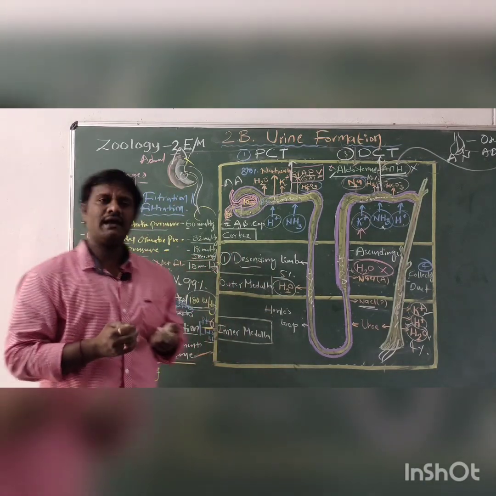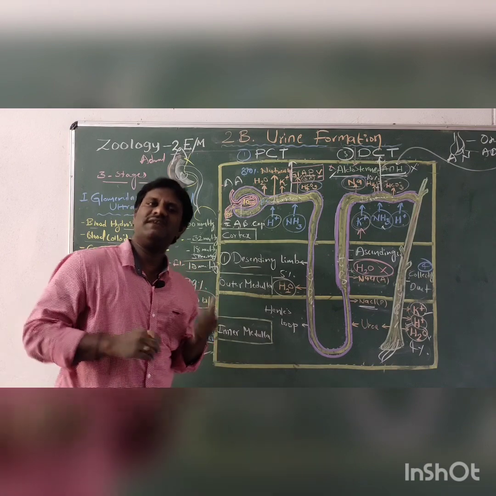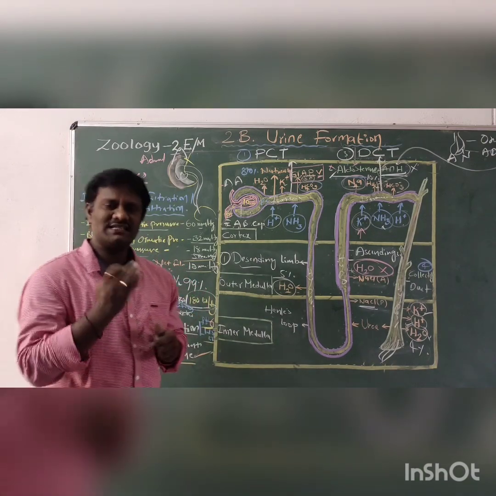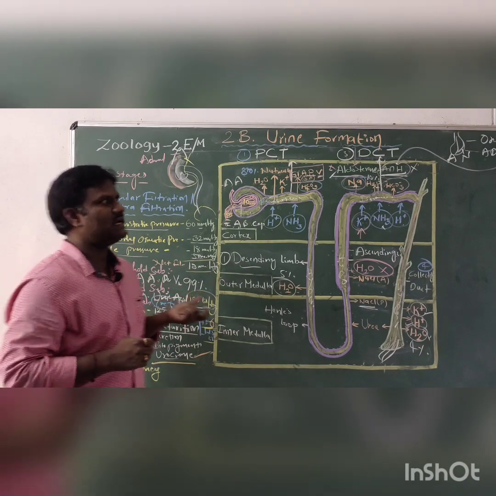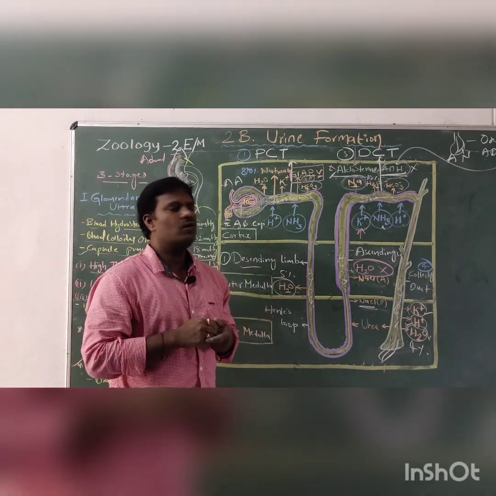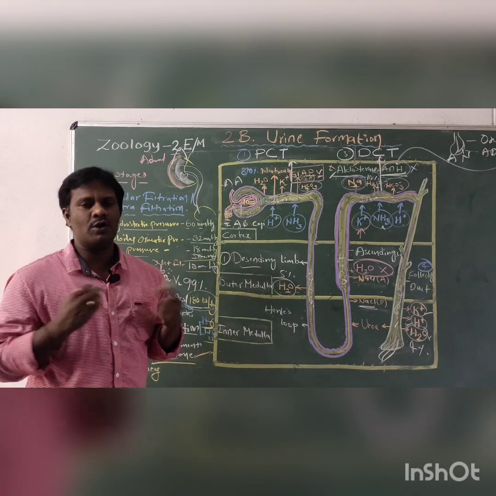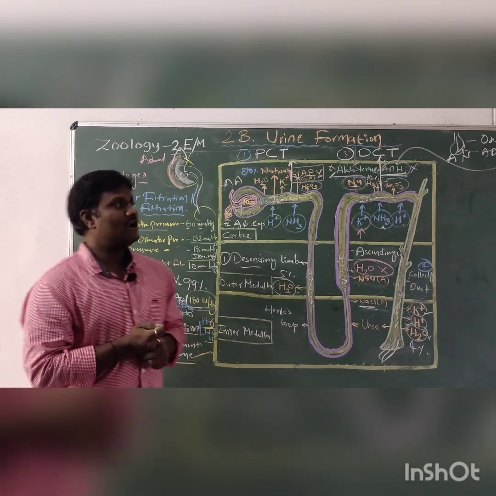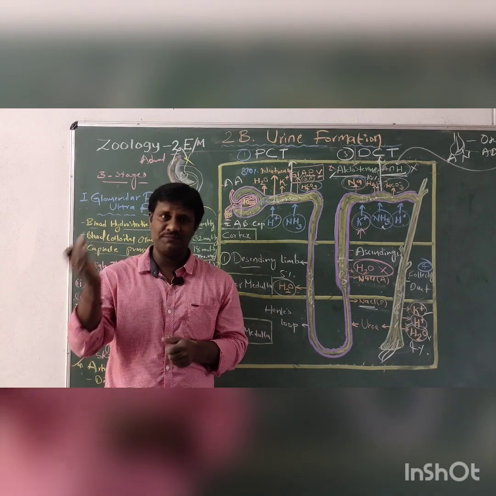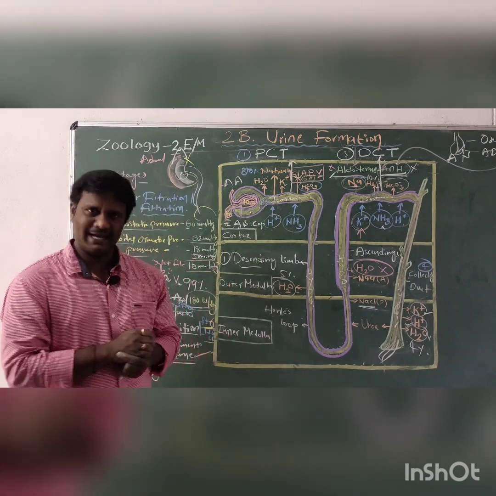Now recall what we have learned in the previous class and this class. We are learning the human excretory system. One is the modes of excretion, that is ammonotelism, ureotelism and uricotelism. Very good. And the LS of kidney is the most important for the 4 marks question, diagram purpose.